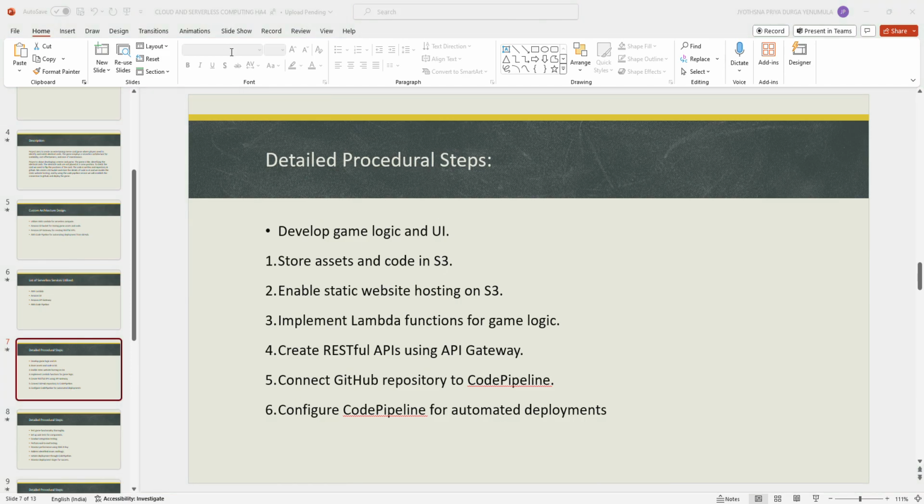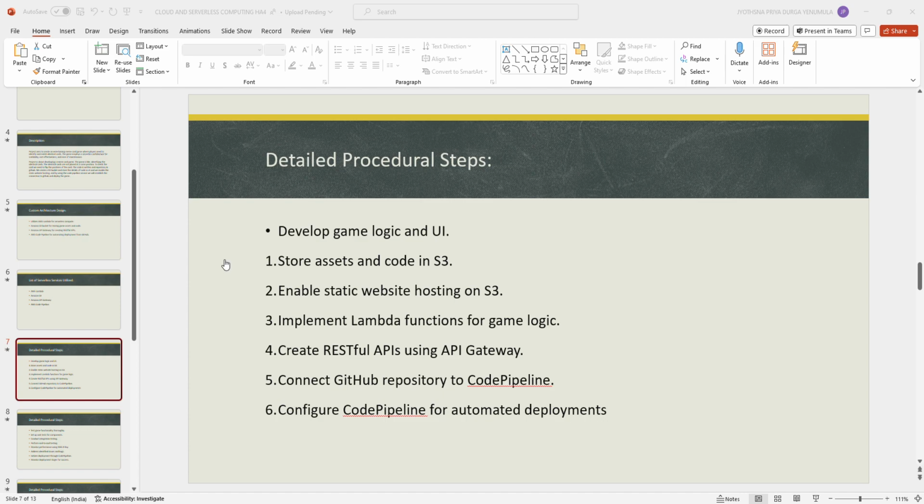Let's go to S3. We can see here three buckets are already present, and my meme game Jyotsna is an S3 bucket where I have stored the entire code.